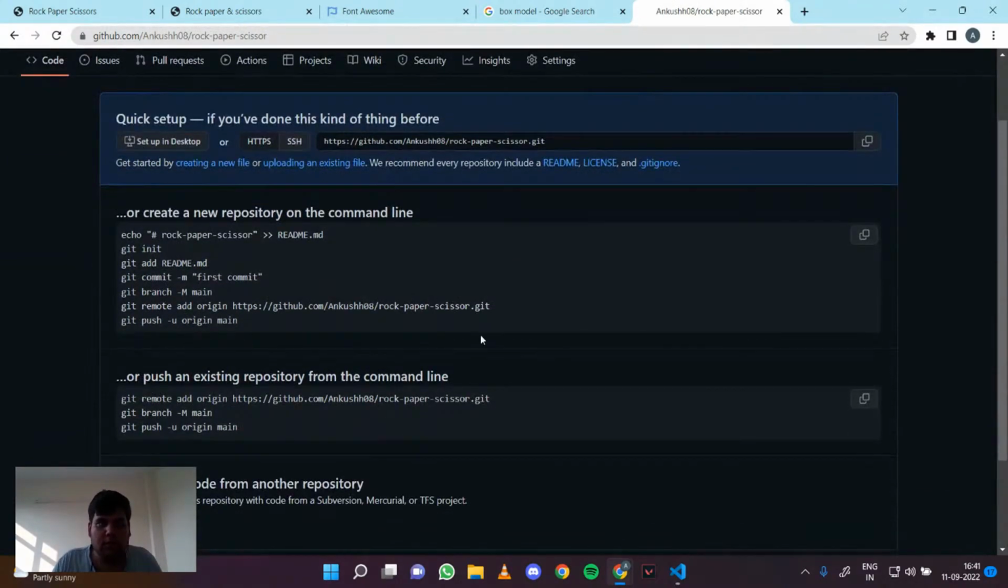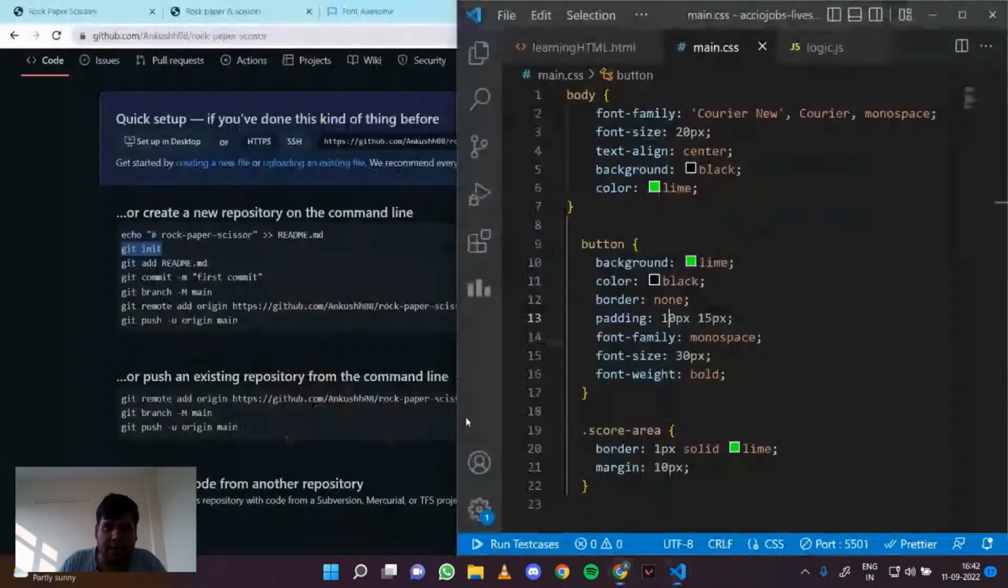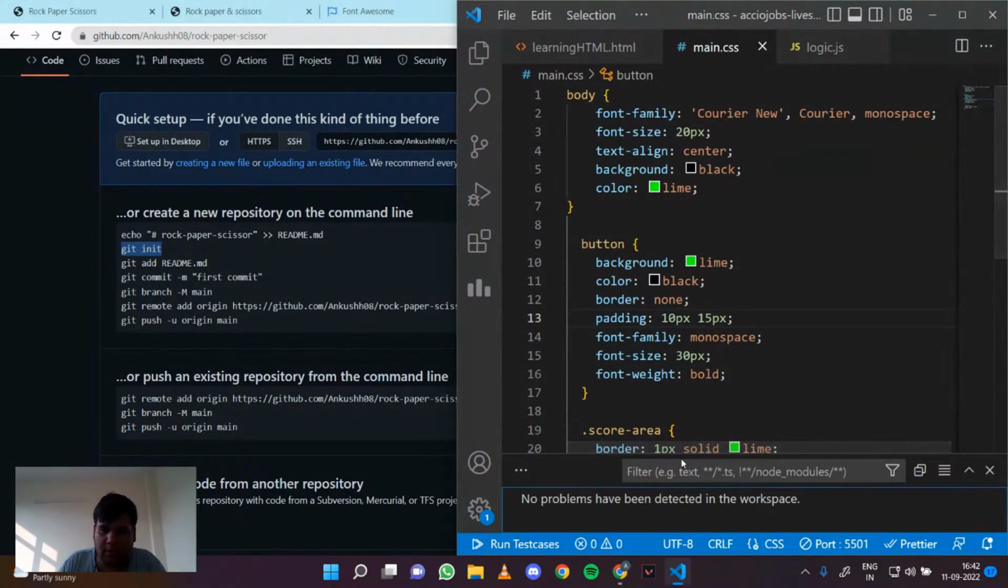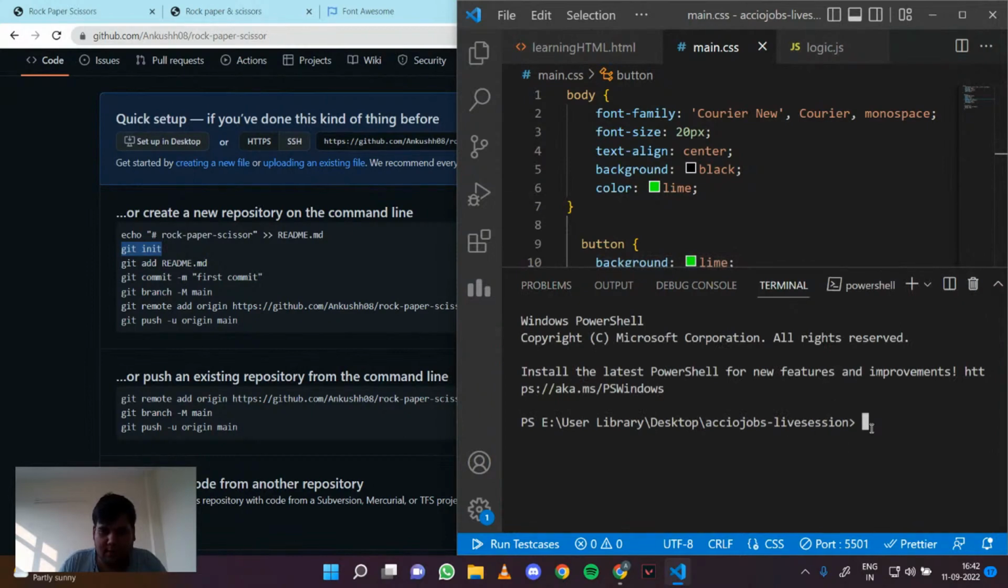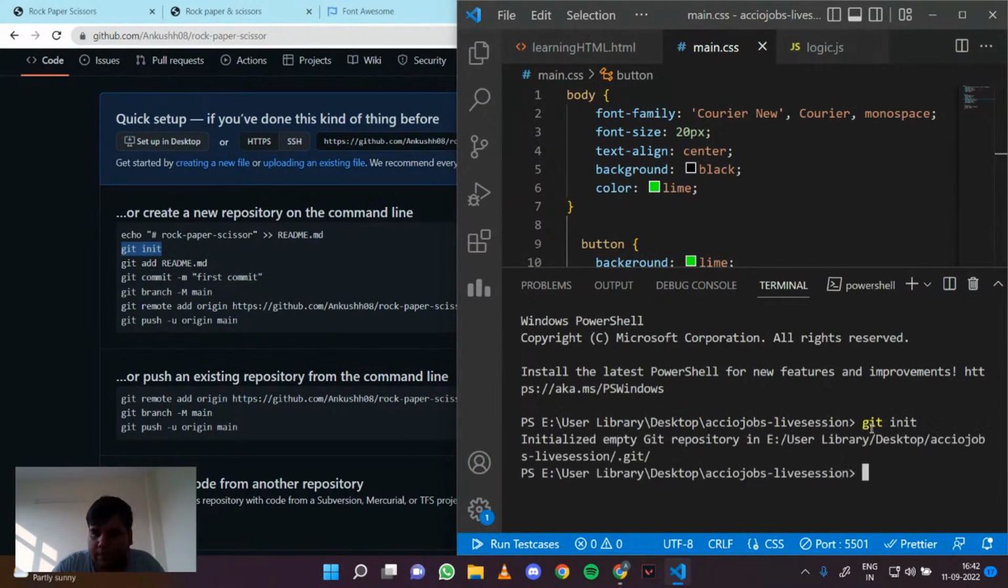Now GitHub itself will tell you how to add this to your repository, right? So you first need to git init, so we'll go to the terminal, and I will just write git init. So now my repository is initialized, right? So I'll do git.